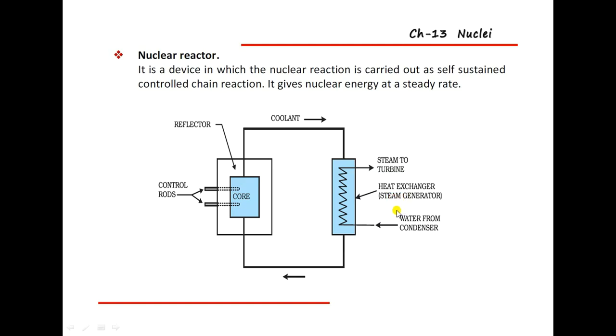That is also known as the steam generator, and it supplies continuous water to the condenser. So continuous water is coming inside, and the water will be moving to the core. So we'll see some explanation about these parts.